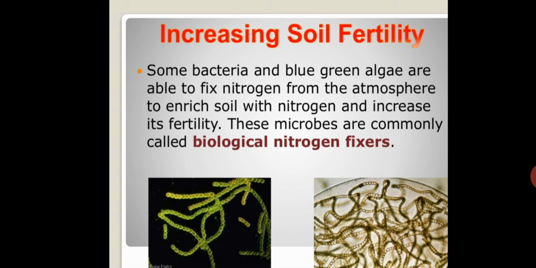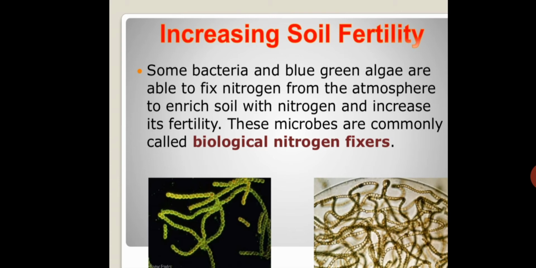Today you have to know about increasing soil fertility, and how microorganisms take part in increasing soil fertility. Some useful microorganisms are there. Among them, some useful bacteria and also the blue green algae are involved in increasing the fertility of the soil.